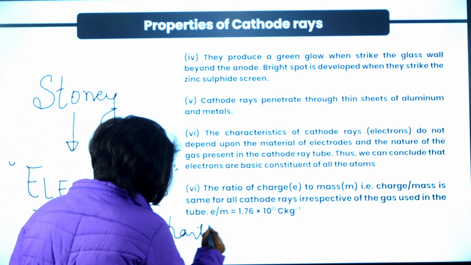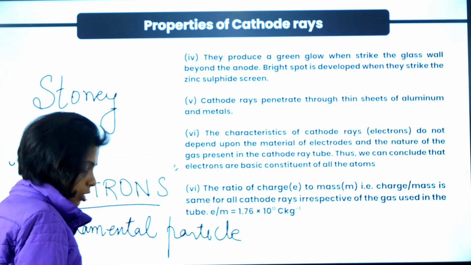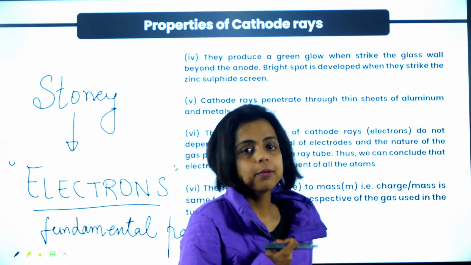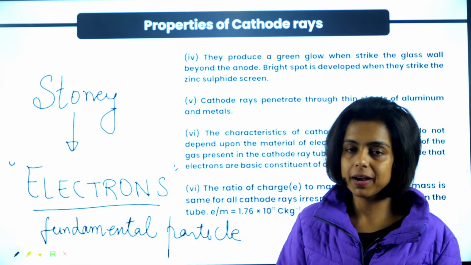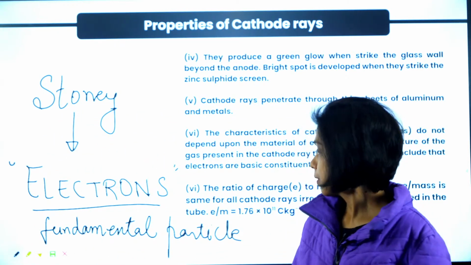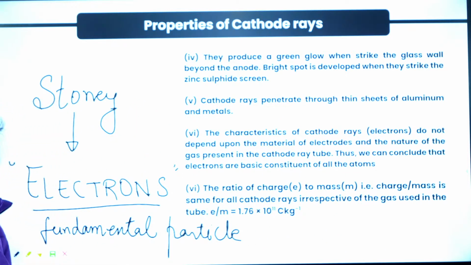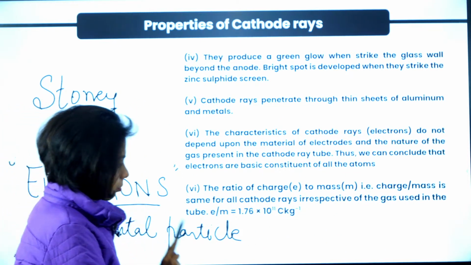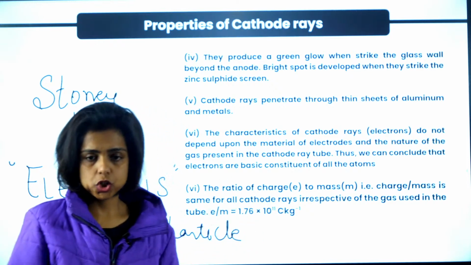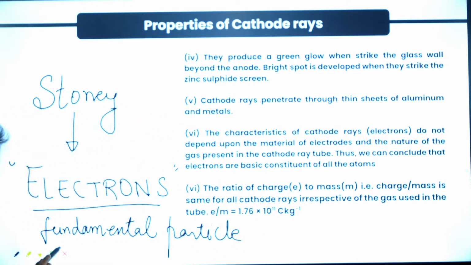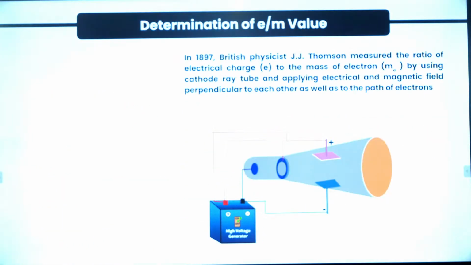So as we know, electrons have negative charge. What is their charge? What is their mass? Everything was studied by various scientists. The charge by mass ratio, e by m ratio, we call it charge by mass ratio of electrons.